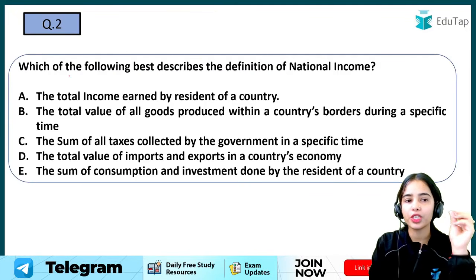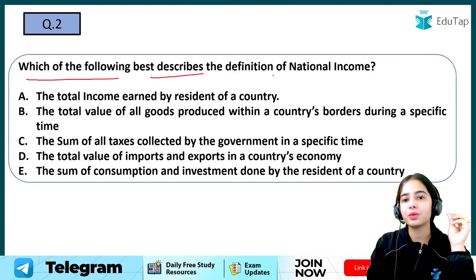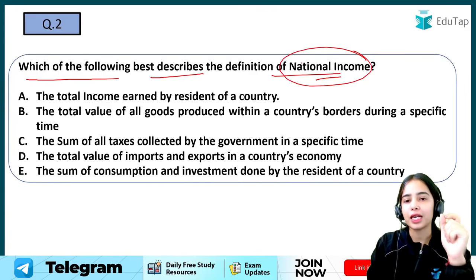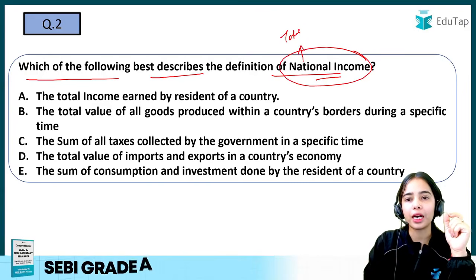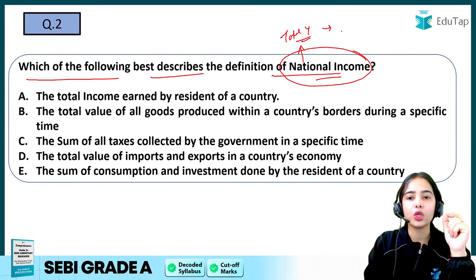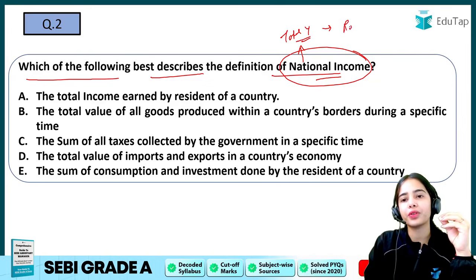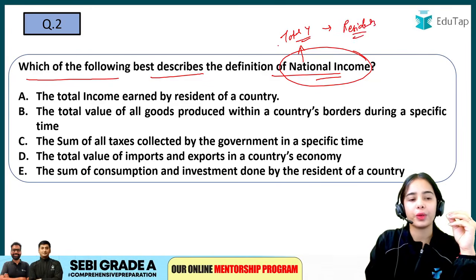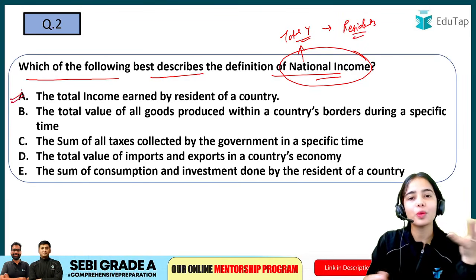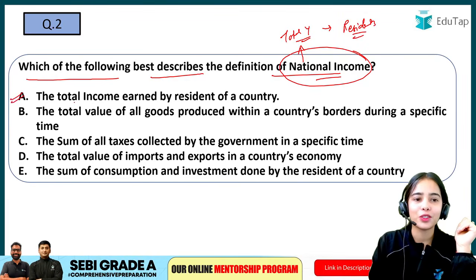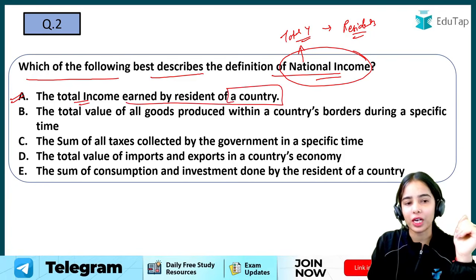Now coming to the next question. Which of the following best describes the definition of national income? So national income, I hope you know, is the total income that is generated by the normal residents of a country. So directly, if you know about the national income, A is the answer: the total income earned by the residents of a country.